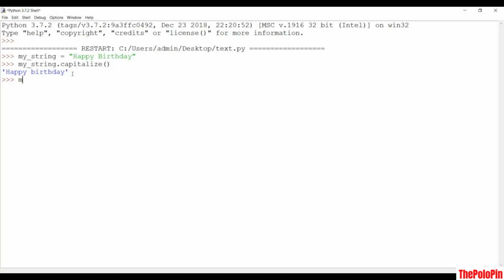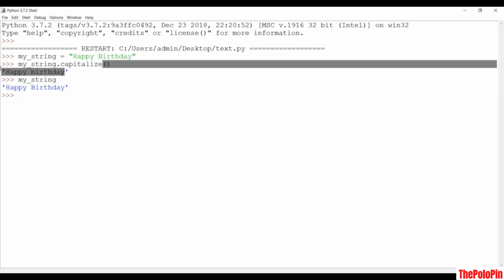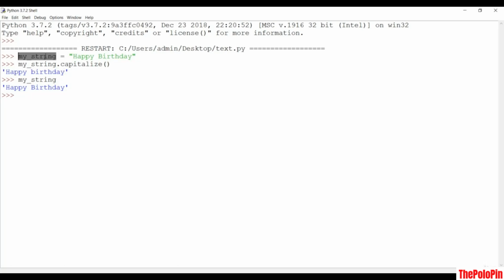And if I check again, that is my string, it will be unchanged. You can see this is the same string which was just created, but we changed it with capitalize, and nothing is happening over here. These changes have not been reflected in the original string because strings are immutable. They cannot be changed basically.